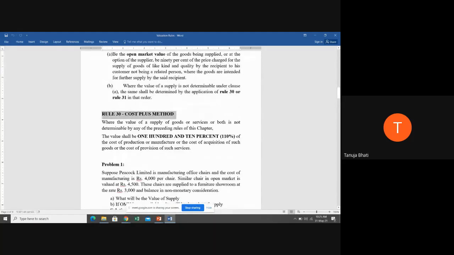Rule 30 is the cost plus method. Now, what happens in the cost plus method? Where the value of supply of goods or services or both is not determinable by any of the preceding rules, preceding rules meaning rule 27, rule 28, rule 29, if you are not able to determine as per these rules, you have to use the cost plus method, which says that the value shall be 110% of the cost of production or manufacture or cost of acquisition of such goods or the cost of provision of such services.